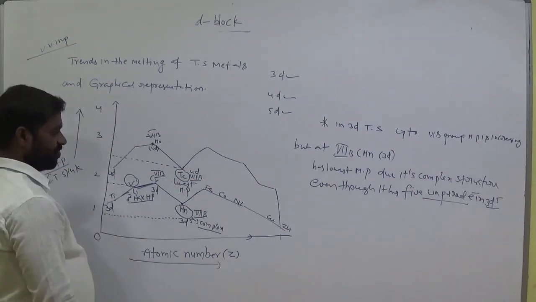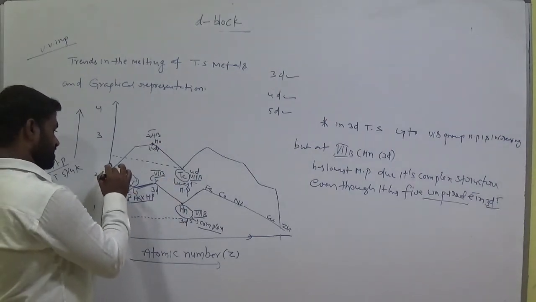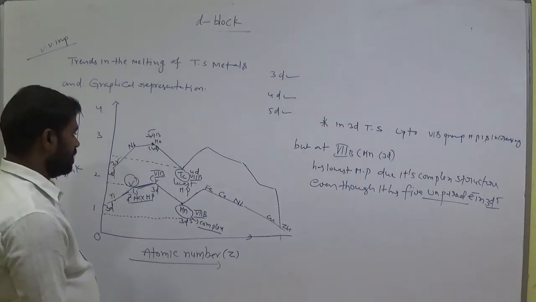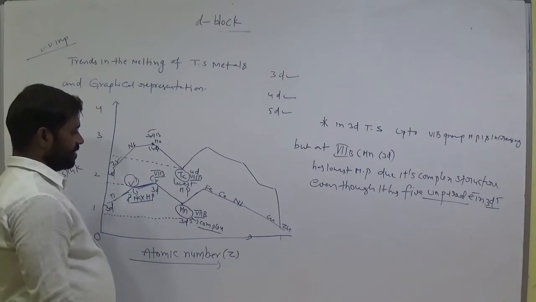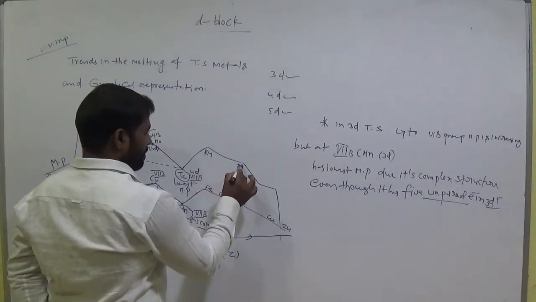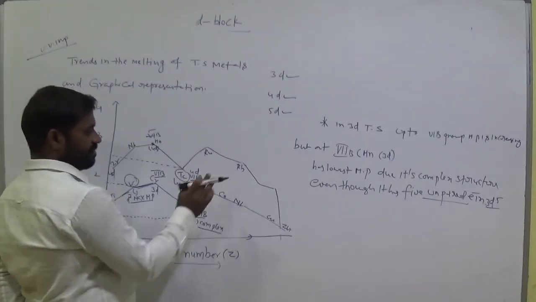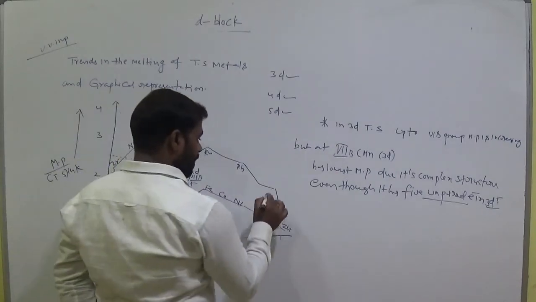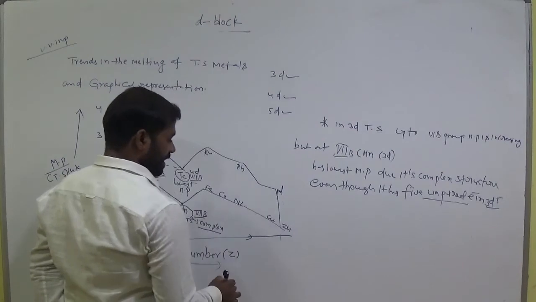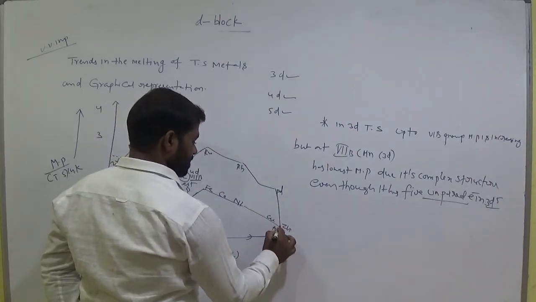And here it starts with zirconium and niobium, NB, and molybdenum, technetium, ruthenium, rhodium, RH, palladium, and this is silver.